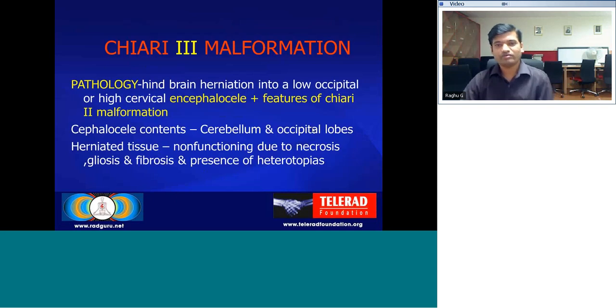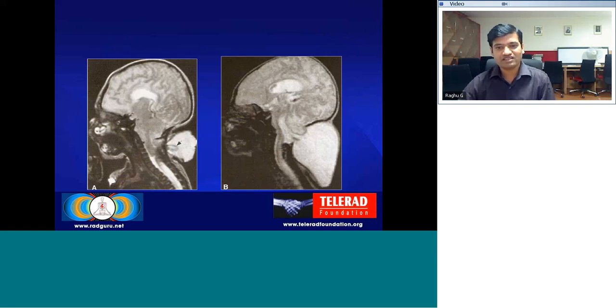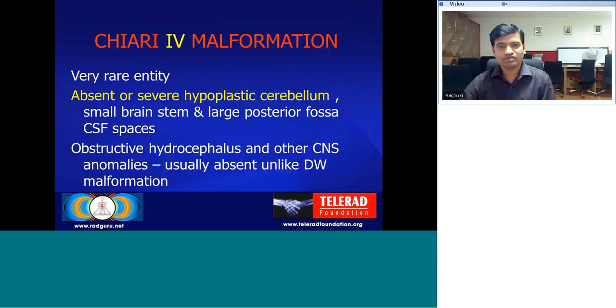Coming to the Chiari III malformation, here again the pathology is hindbrain herniation into a low occipital or high cervical encephalocele, in addition to the features of Chiari II malformation. This cephalocele can contain portions of the cerebellum or occipital lobes, and the herniated tissue can occasionally be non-functioning due to necrosis, gliosis, fibrosis, and the presence of heterotopias. Here you can see a low occipital upper cervical encephalocele associated with Chiari II malformation. This is a Chiari III type of malformation.